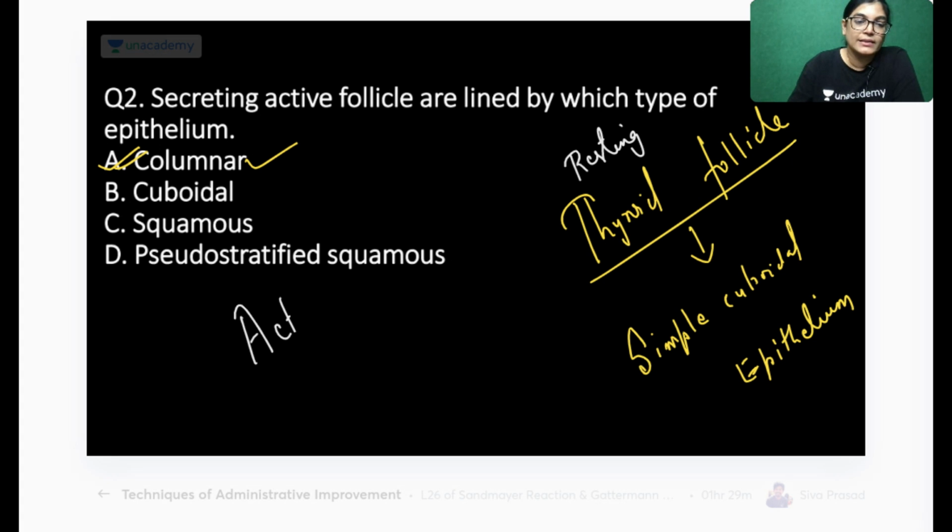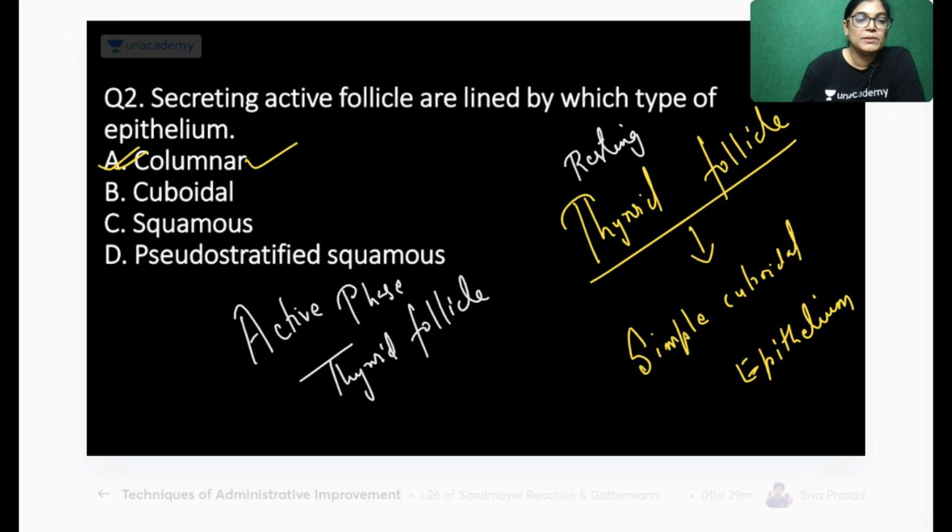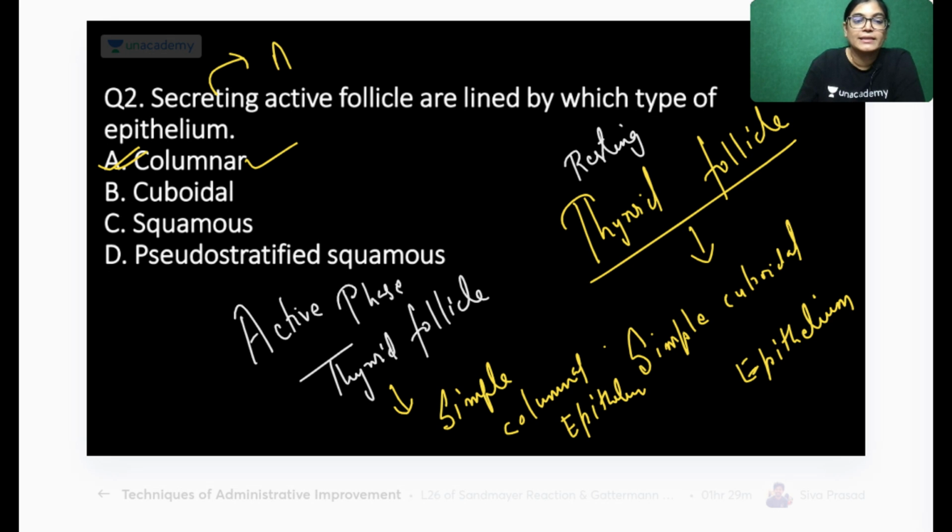When we are talking about the active phase of thyroid follicle, the lining epithelium will be simple columnar epithelium, and the lumen will be small. So please note down, there is a difference between the secretory or active phase.